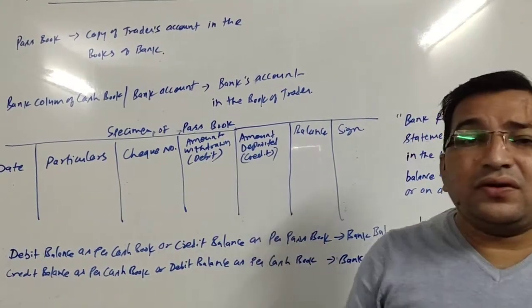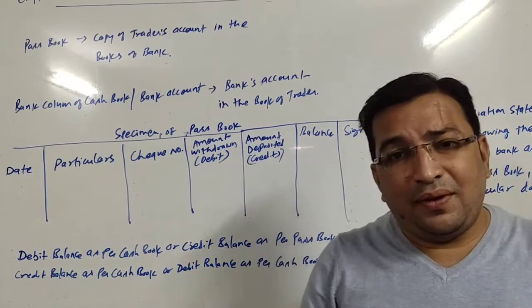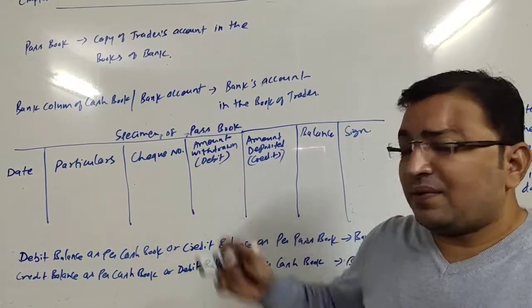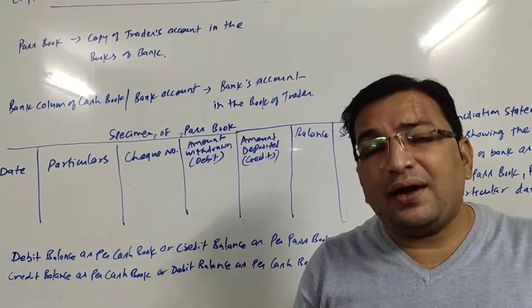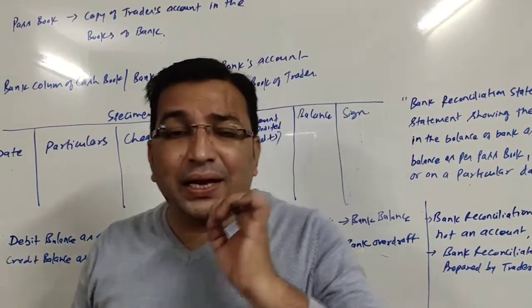So this is the specimen of passbook. We don't need to do anything with the specimen of passbook. This is just given for the information, right? Now let us talk about the balance.